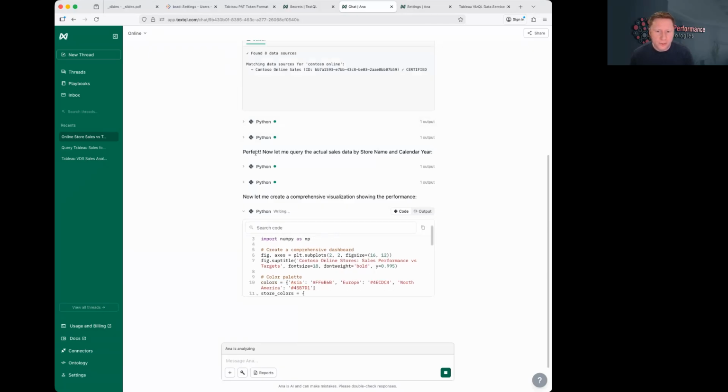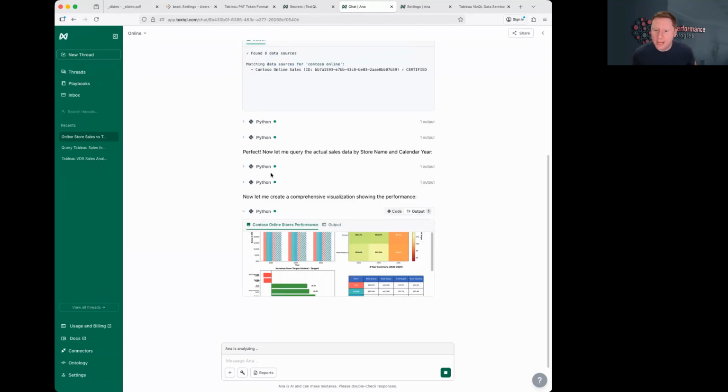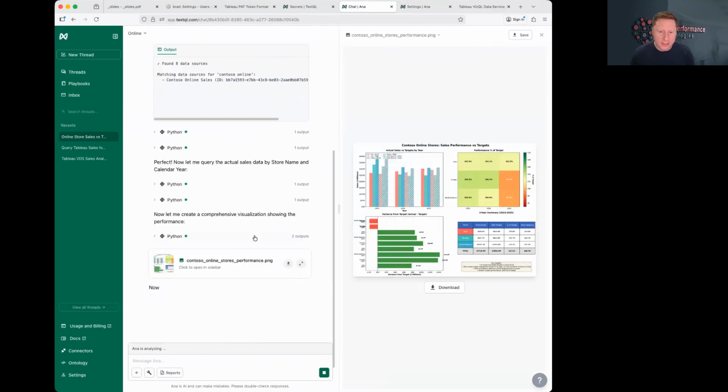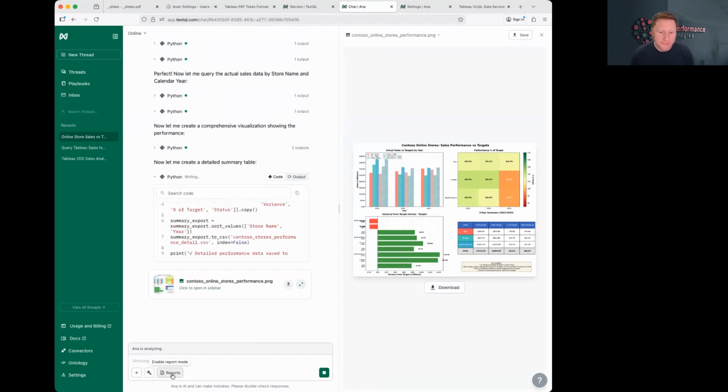It was able to find that data source, query the actual sales data by store name and calendar year. This is the same as the other chat, all things considered. It's just using different fields for aggregation. And because it's working in a single execution environment, it's able to merge the data frame that contains the CSV file with the results data frame from the VDS API. And it created this comprehensive visualization showing the performance.